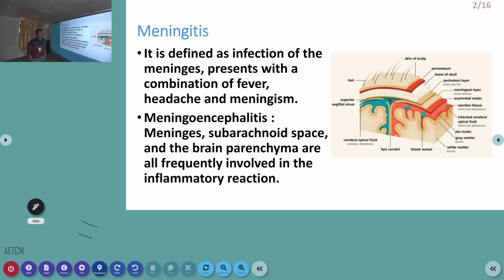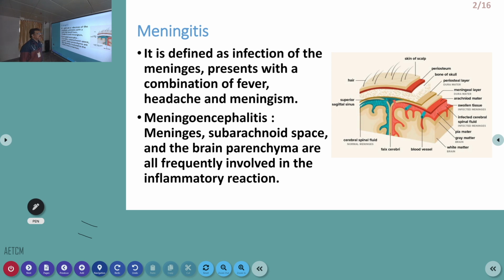You all may know that the brain has multiple coverings. Actually, it is for the protection of the brain. There are a lot of other functions also: mechanical protection, protection from bacteria, and many others. Some functions we don't know why these coverings are there, but basically we should know that it's a protective covering. It has three important layers. Whenever there is inflammation of these meninges, the covering of the brain, we call it meningitis.